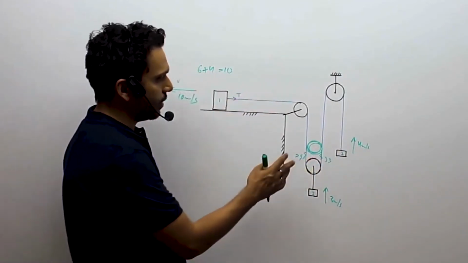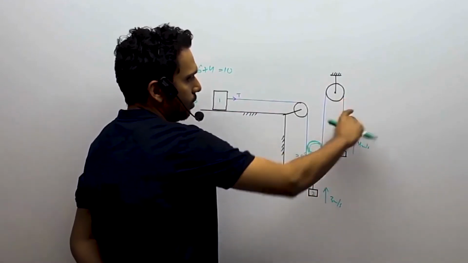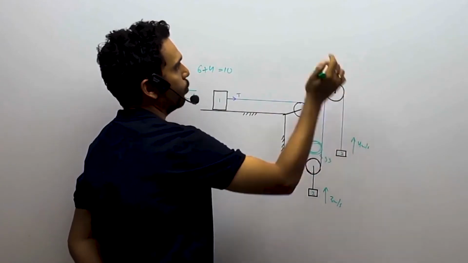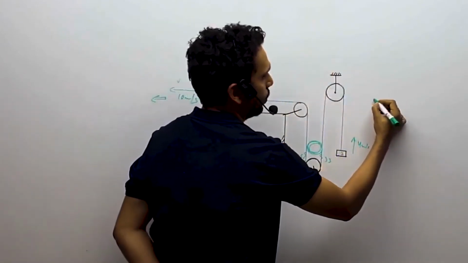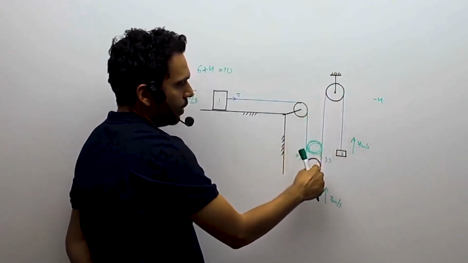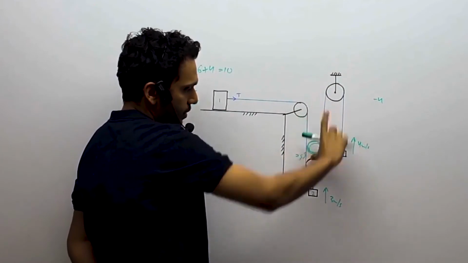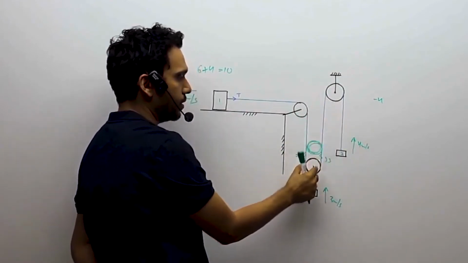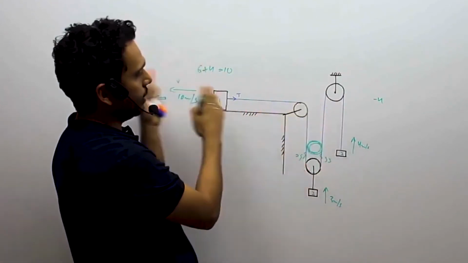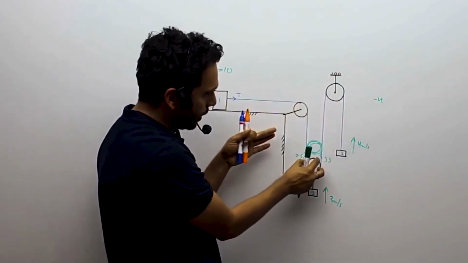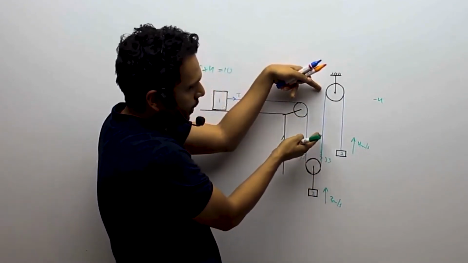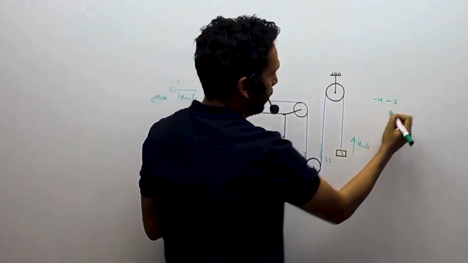You have to write the increase and decrease in the string length. So going from this side to this side, how much does this reduce by? This section reduces by 4, so I'll write minus 4. How much is this going to reduce by? This pulley is known to have come up by 3. I don't care what has happened to the string and where it should go, because there is some other force which is governing everything. This pulley has come up by 3. So this section of the string has reduced by 3. So I'll have a minus 3 again over here.